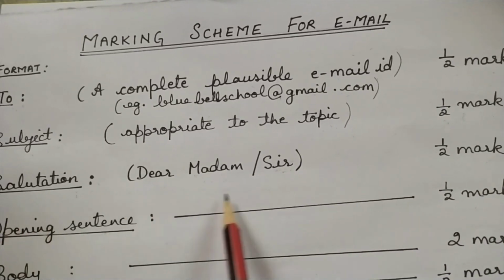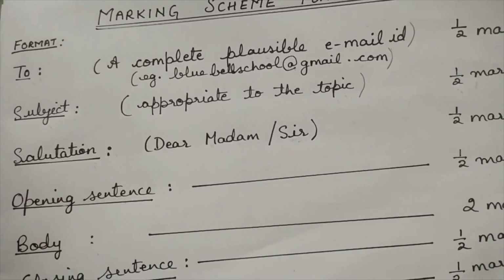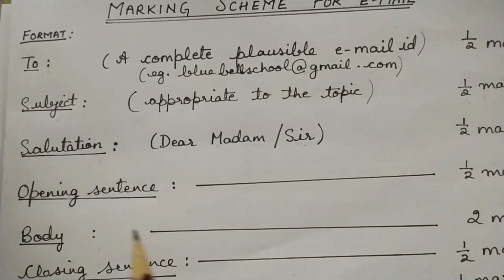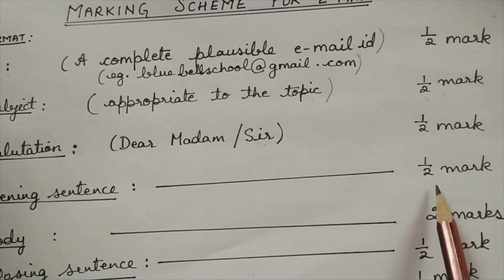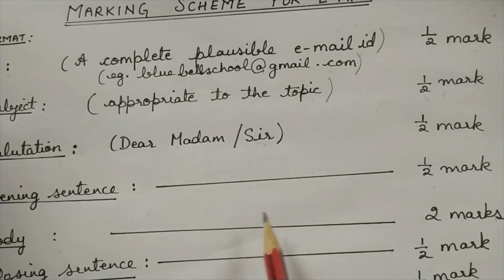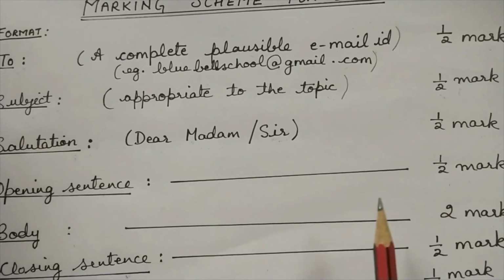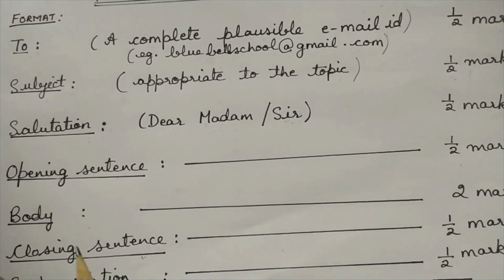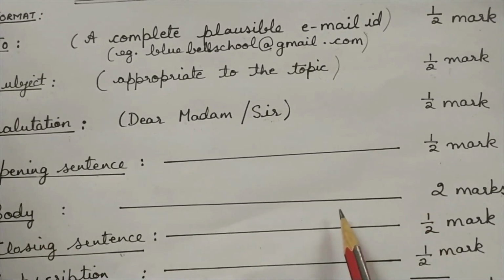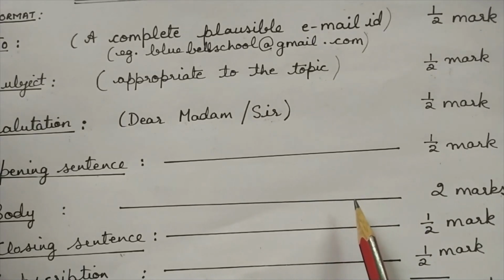Now after the salutation, you will leave a line and you will begin the email with an opening sentence. The opening sentence carries half a mark. After the opening sentence, you can leave a line or you can make the opening sentence a part of the body of your email. Now in the body of the email, you have to write down all the details that you have given in the notice.